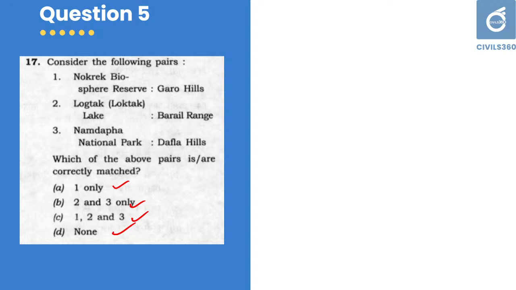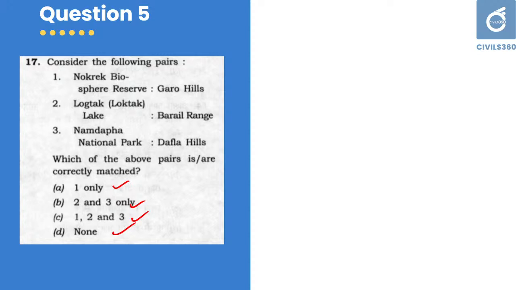Go through these things. All these, be it Nokrek, be it Loktak or Namtaba, all these are given in your NCERT itself. Whenever there is a representation of geographical features, go through that.